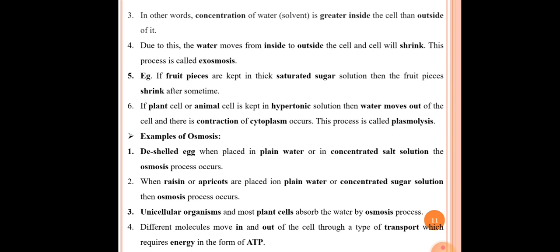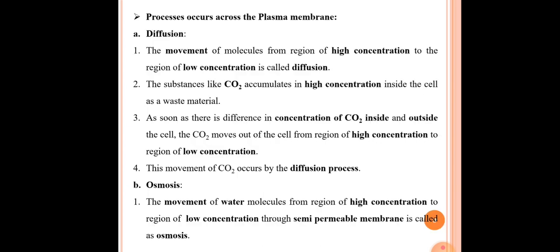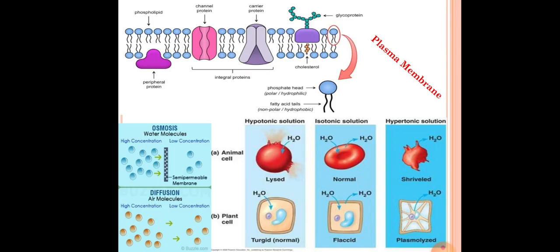So if we see the diagram of the hypotonic, isotonic and hypertonic solution. In the first case we see the animal cell, and in the second case we see the plant cell. In the animal cell, in the hypotonic solution, there is swelling of the red colored RBCs, and because of swelling, lysis of the RBCs may occur.